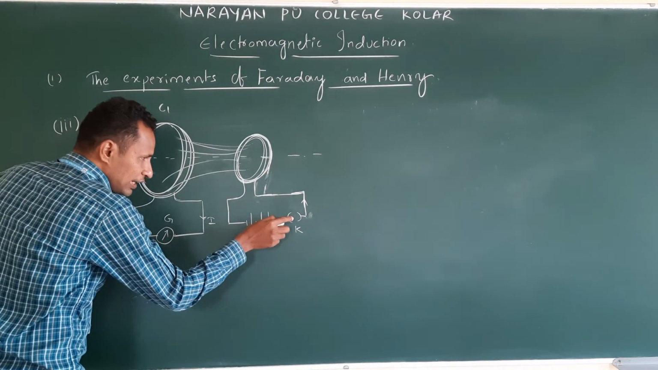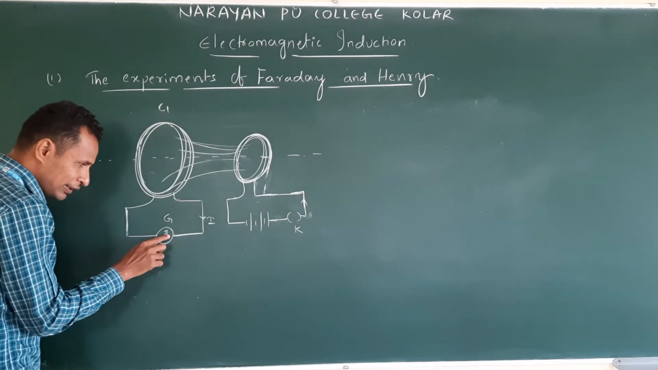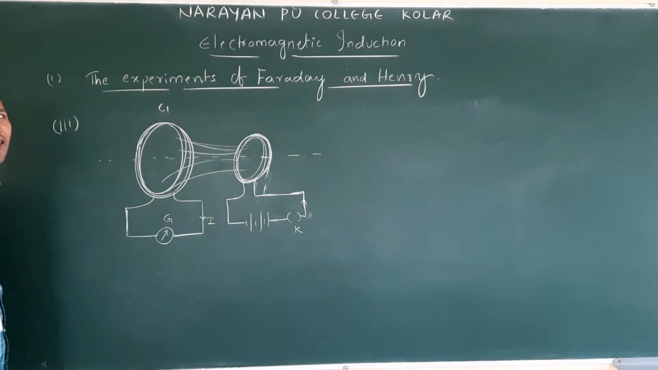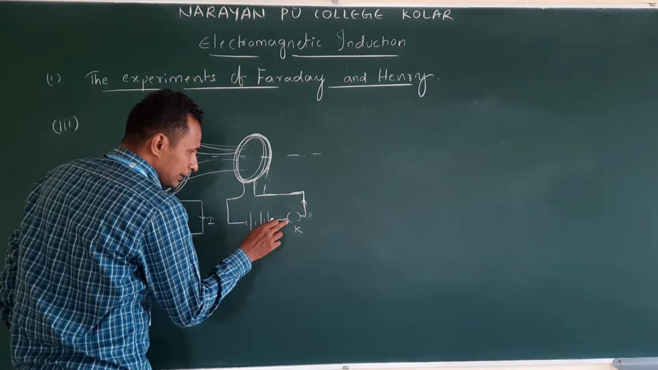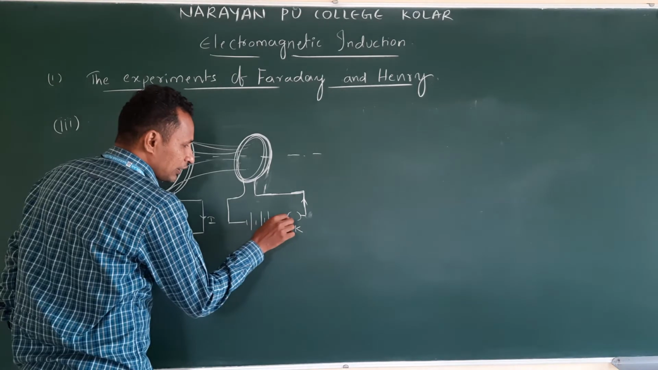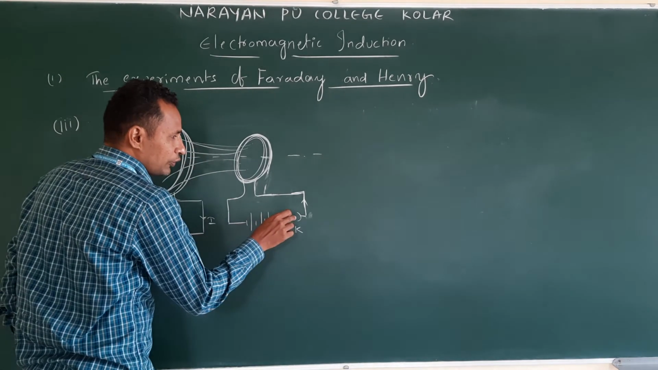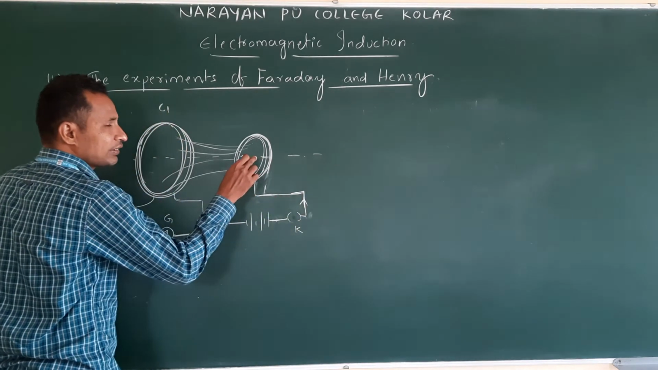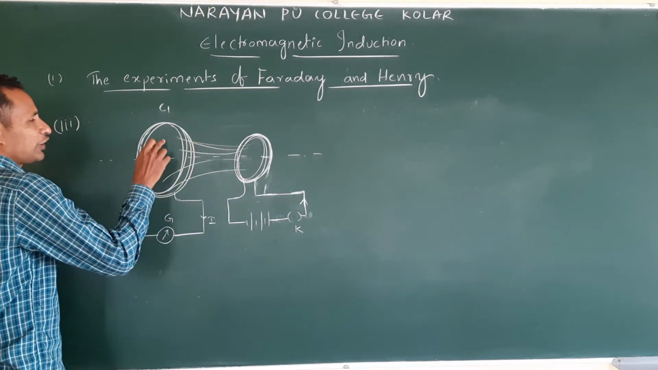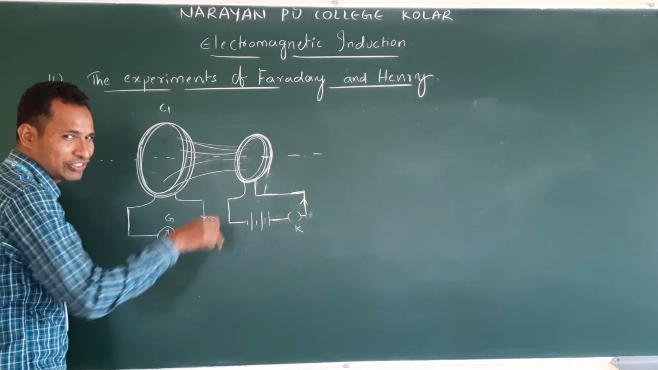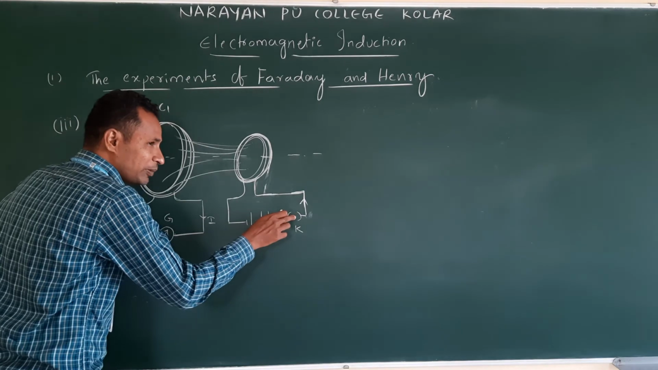As soon as they switched on the key, instantly, momentarily, they noticed a deflection in the coil. Then they kept the key pressed continuously. What happened? There will be a steady current, and that develops the magnetic field. The magnetic field crossing the coil remains the same.